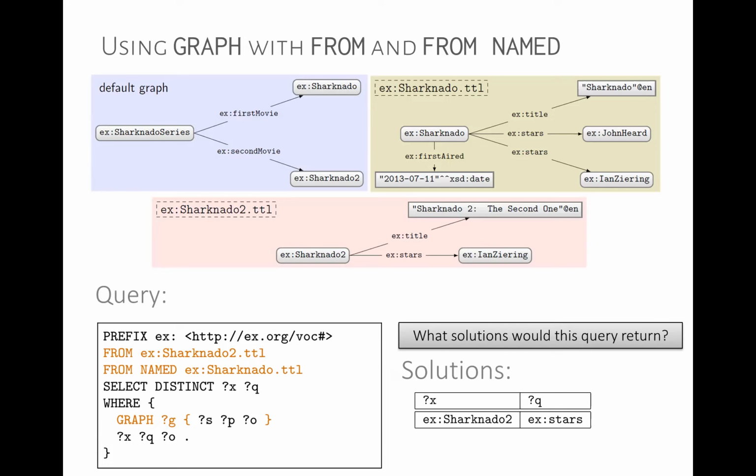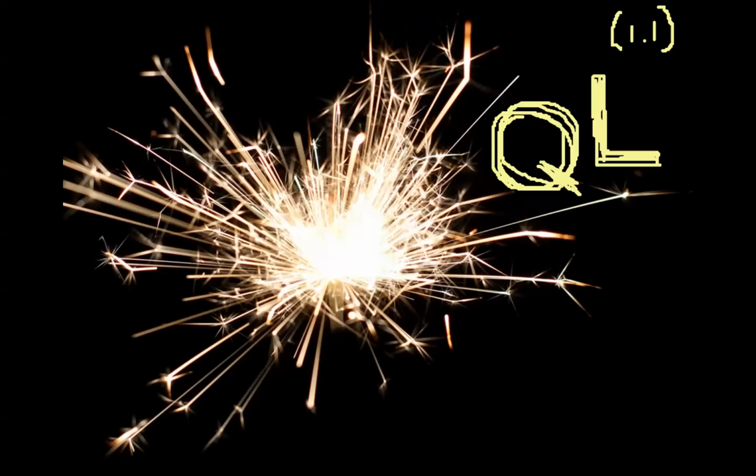Tricky. So yeah, the key point is we can use GRAPH to access the named graphs. If we don't have GRAPH, it accesses the default graph. We use FROM to load a new default graph. We use FROM NAMED to load named graphs. Okay. SPARQL. So that's SPARQL 1.0.